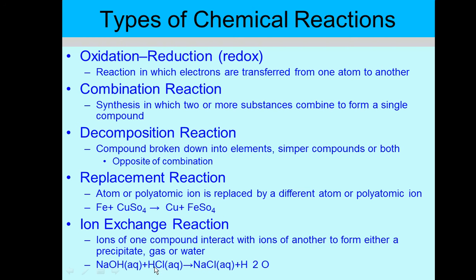Here hydrogen is bonded with chlorine, and here sodium is bonded with hydroxide. The chloride is going to be exchanged for hydroxide. Chloride is going to bond with sodium to form sodium chloride, and hydroxide is going to combine with hydrogen to form water. So this is an example of exchange reactions where the ions are getting exchanged. These are the different kinds of chemical reactions you need to know.